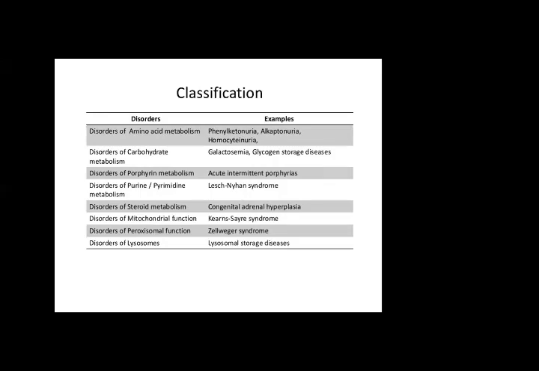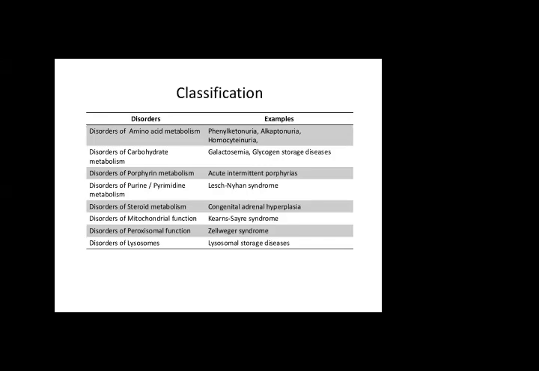And in smaller molecules, the constituents of the cells, there could be an error in the mitochondria, or in the lysosome, or in the nucleus. So these are the disorders.